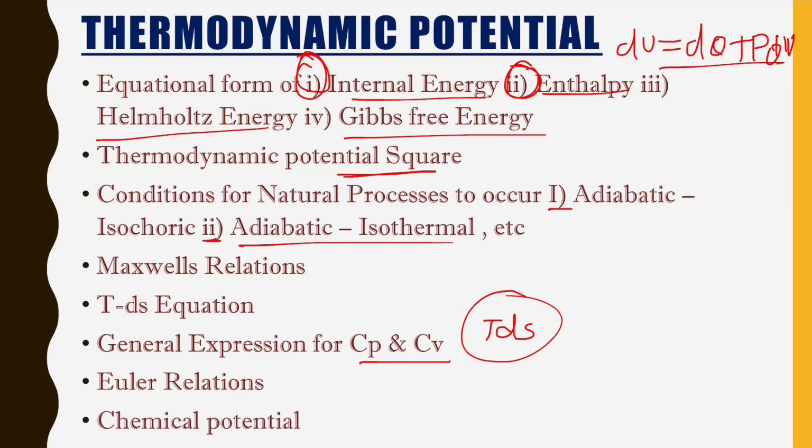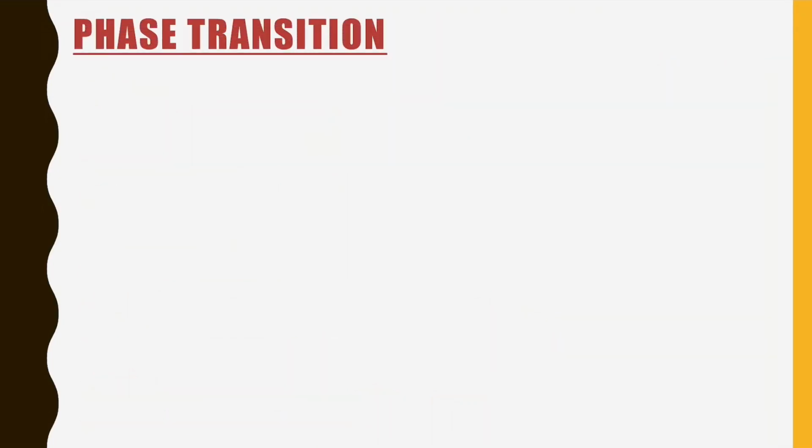You just have to study what is meant by chemical potential and how we can write our first law and second law of thermodynamics using chemical potential. It is denoted by mu. This is it for thermodynamic potential. After this we have to study our next chapter, which is phase transition.